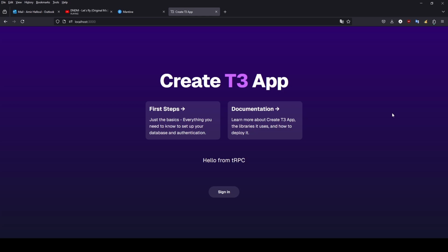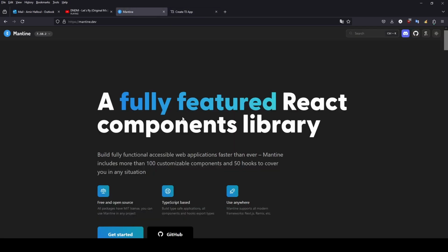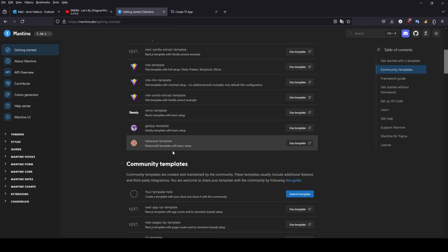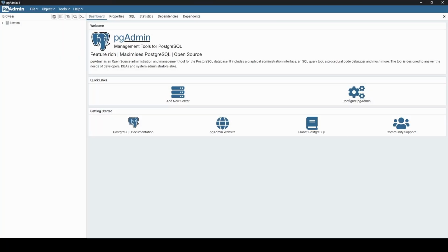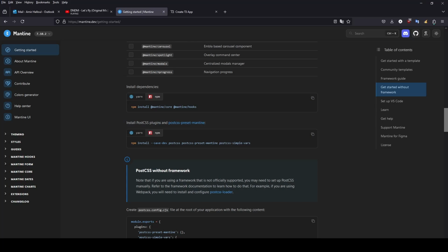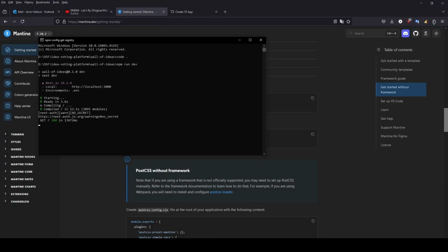For this demo, I have decided to start working on a Wall of Ideas website where users can post their ideas and get feedback from others. So I started setting up a Next.js project using the T3 stack and Mantine UI library. I also set up NextAuth and a Postgres database. I was basically switching between the documentation on the browser, VS Code, pgAdmin, and several other tools.